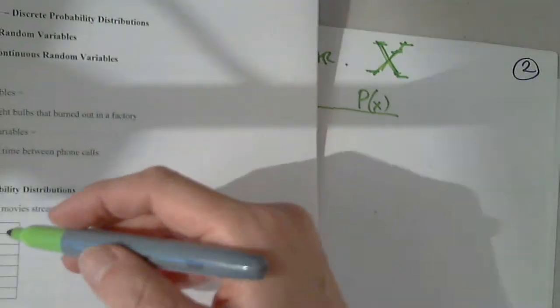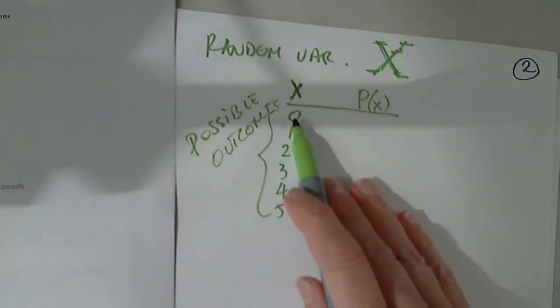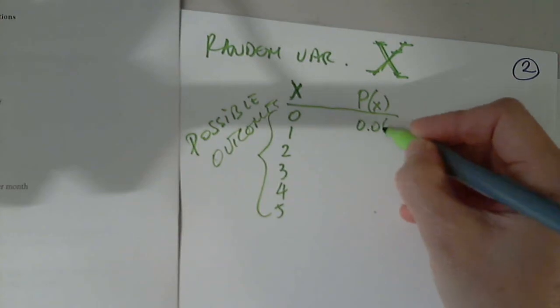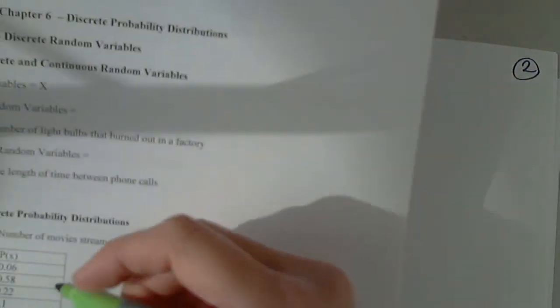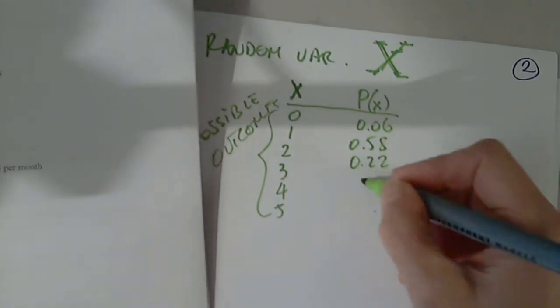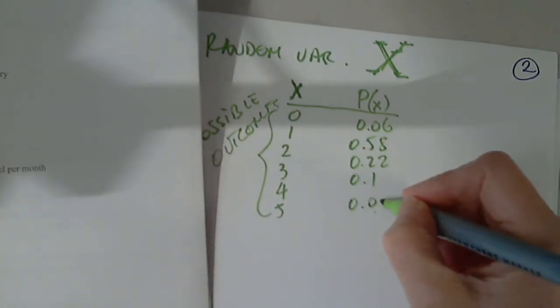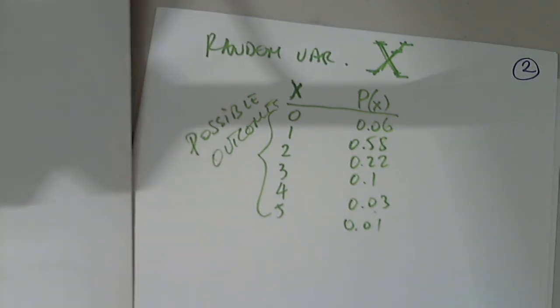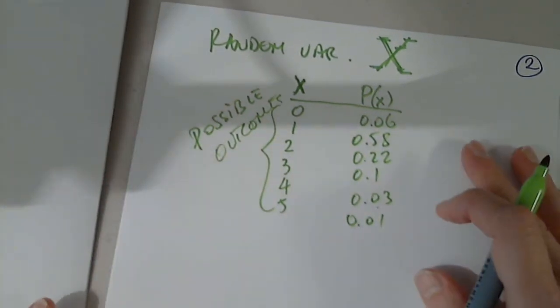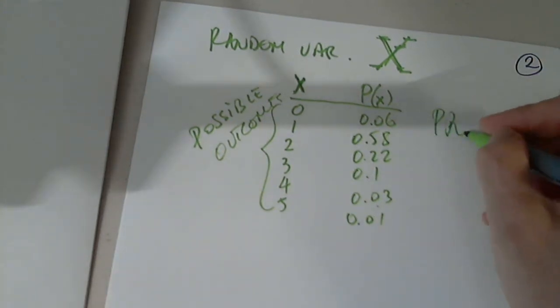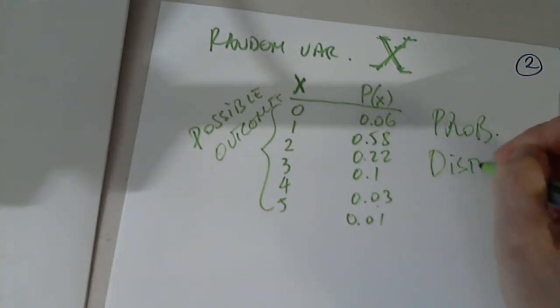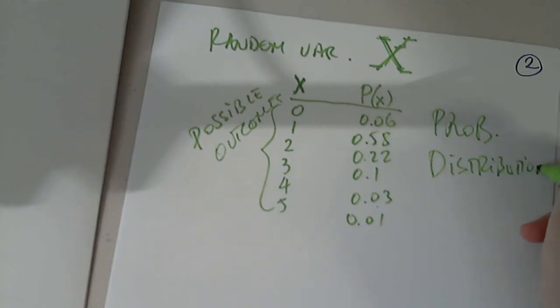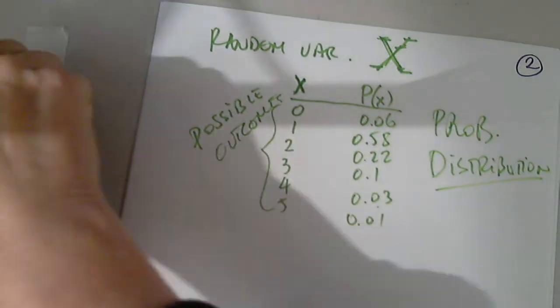Now, the probability for each outcome: the probability for 0 is 0.06 or 6%. The probability for 1 is 0.58, and so on and so forth: 0.22, 0.1, 0.03, and the last one, 0.01. What makes this a probability distribution? And is it a probability distribution?